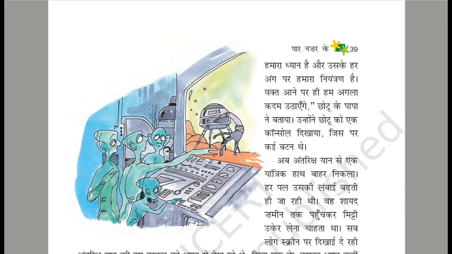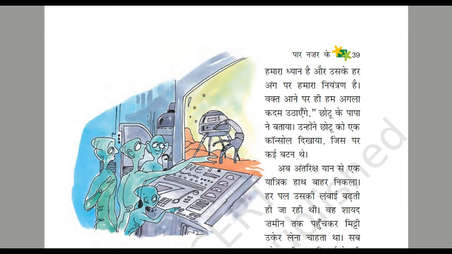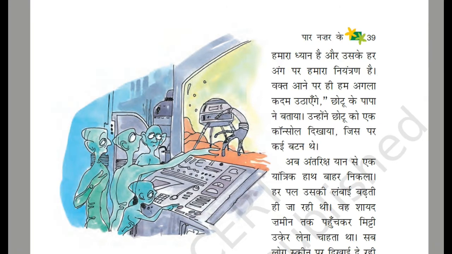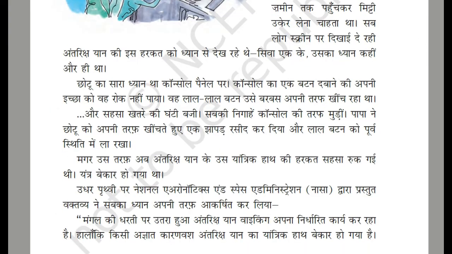Chotu's father explained and also showed Chotu a console on which many buttons exist. Now, a mechanical hand came out of the spaceship. Every moment its length was increasing. He probably wanted to reach the ground and take the soil. Everybody was watching its movement carefully on the screen, except one, whose attention was elsewhere. Chotu's attention was on the control panel. He could not stop his desire to press the red button.